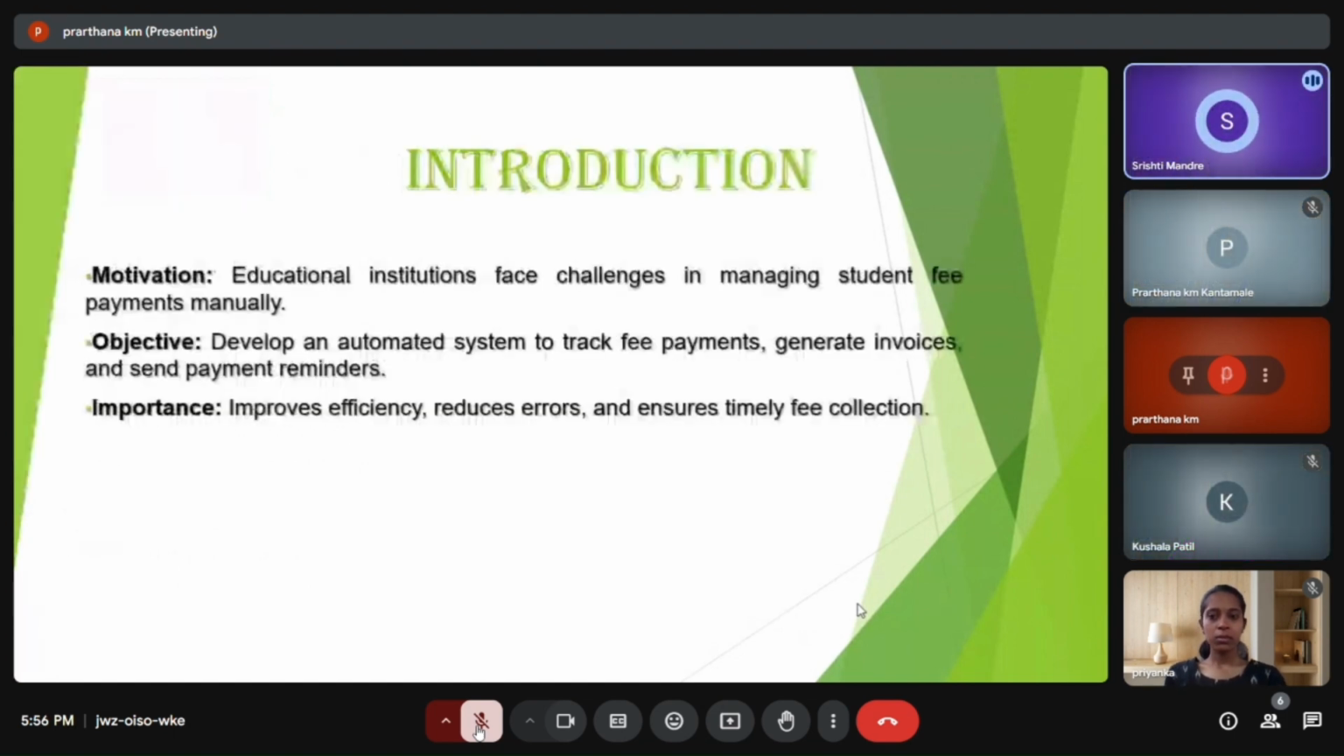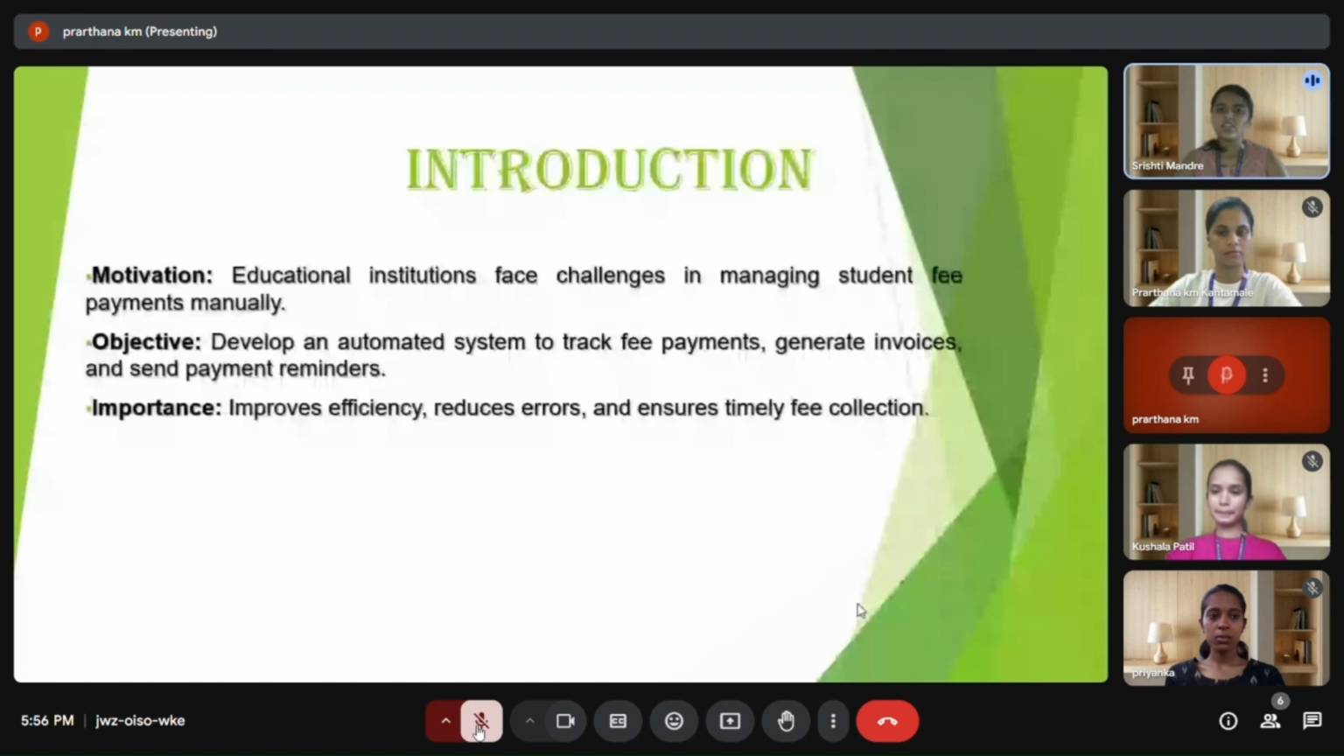Motivation, objective and importance. Motivation: in many educational institutions, fee management is still handled manually. This traditional approach can be inefficient and problematic. Staff members are often required to maintain handwritten or spreadsheet records of each student's payment status, which is prone to human error. It becomes especially challenging when managing a large number of students across different programs or academic years.